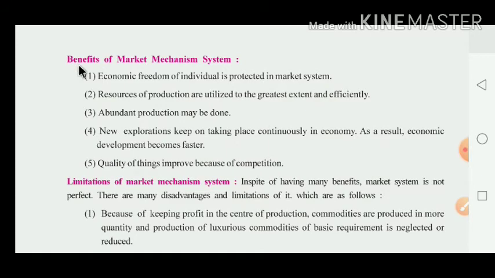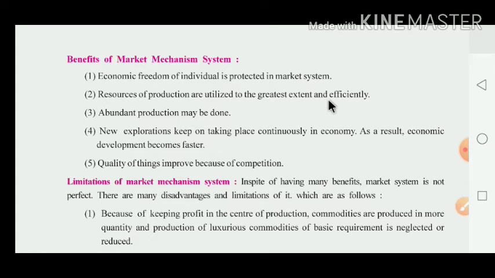After that, they have given the benefits of the market mechanism system. Economic freedom of the individual is protected in the market system. Now what happens is that individual protection is available in the market system. Second, resources of production are utilized to the greatest extent and efficiently.